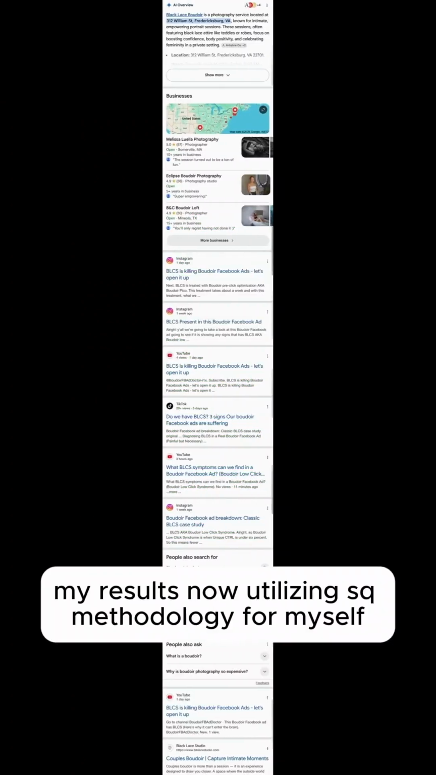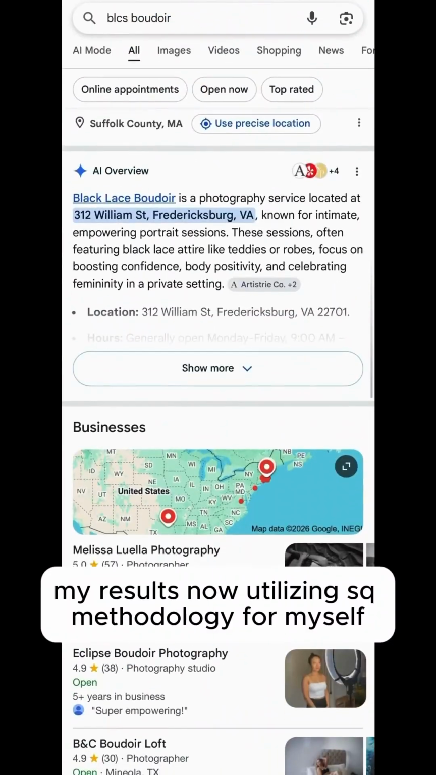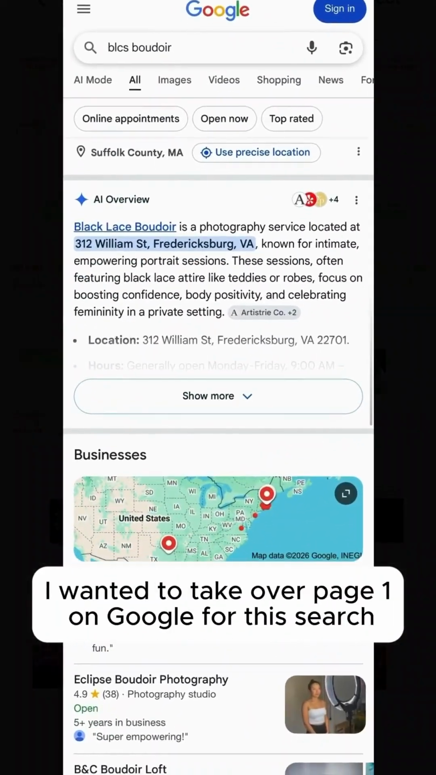All right, my results now utilizing S-cubed methodology. For myself, I wanted to take over page one on Google for this